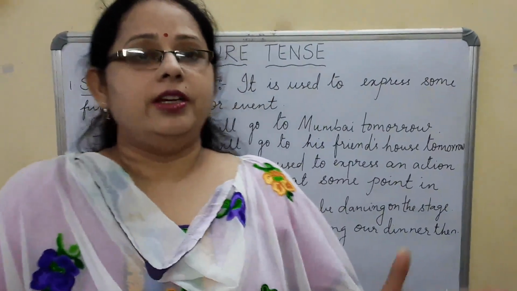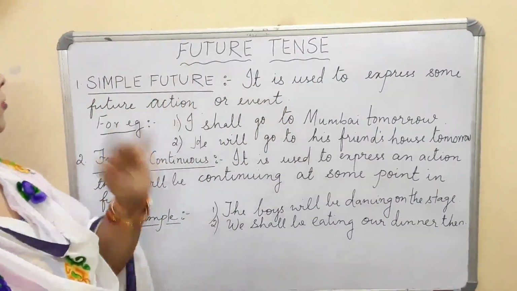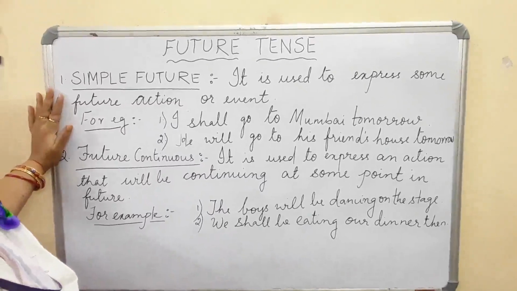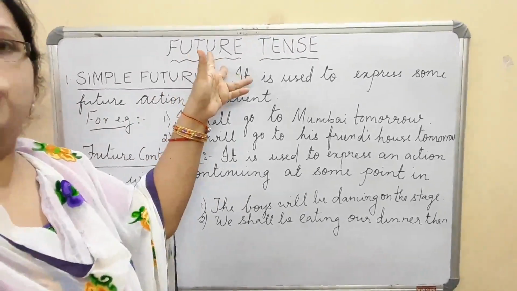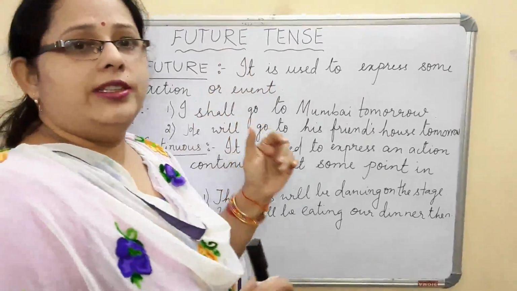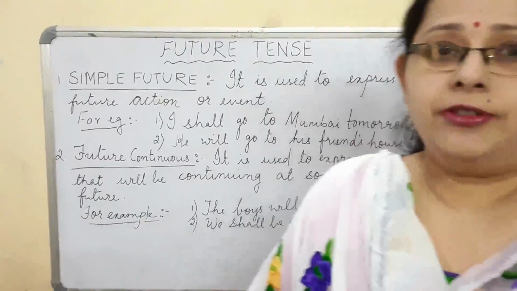We are going to begin with the new portion, that is future tense. First we will begin with the simple future. Now, what is simple future? As the name suggests, future. That means we don't know. This is always uncertain. You must have heard future is uncertain, but still we have to read it.